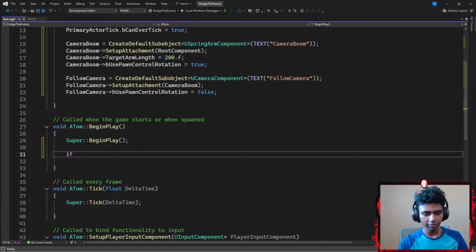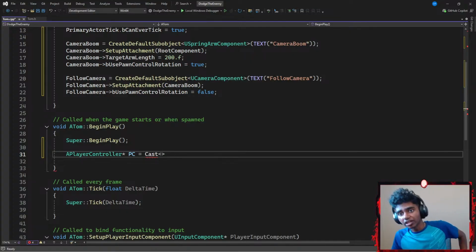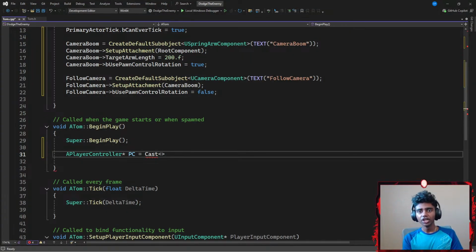Okay, that said, let me just shrink this up real quick. There we go. I'm gonna add an if statement here to firstly get my player's controller. Before I add the if statement, I'm gonna declare a player controller, represented by a pointer called PC, that is going to be equal to Cast. The reason we cast is to check if the player controller that I'm having right now is the player controller that I'm looking for. So it's basically like a filter.